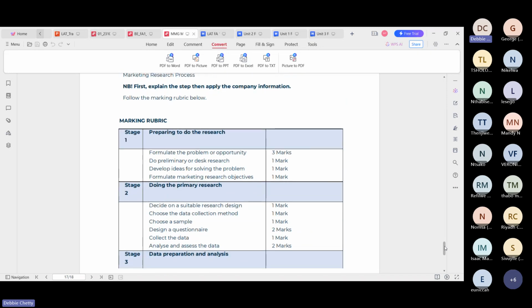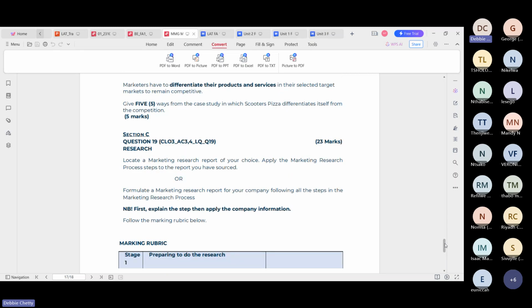And then you explain each of these stages and then say, okay, you have a scenario where you saw this decrease in sales. And then you explain how you, as a company now, are going to solve it using the market research process, right? It's very, very simple. You first explain the market research process in the 4 stages. Then you take a scenario or a problem, like I gave you one already, and you explain each of the 4 stages using the example I've given you or your own example, right? So be creative, be innovative, you're marketing students. At this level, you need to be thinking from a marketer's point of view as well.